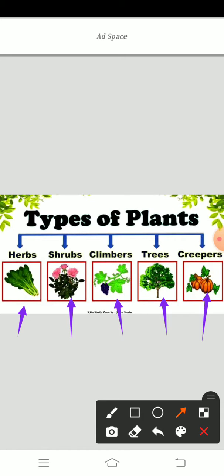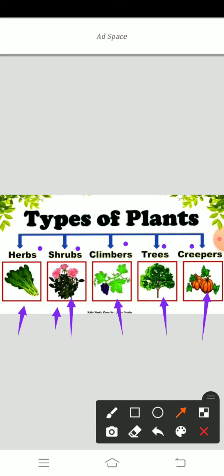Say which are the different types of plants? Herbs, shrubs, climbers, trees, and creepers. What are herbs? These are very small, tiny plants that live only a few months. Briefly, I'll explain in the next class. Lightly I'm going to tell you.